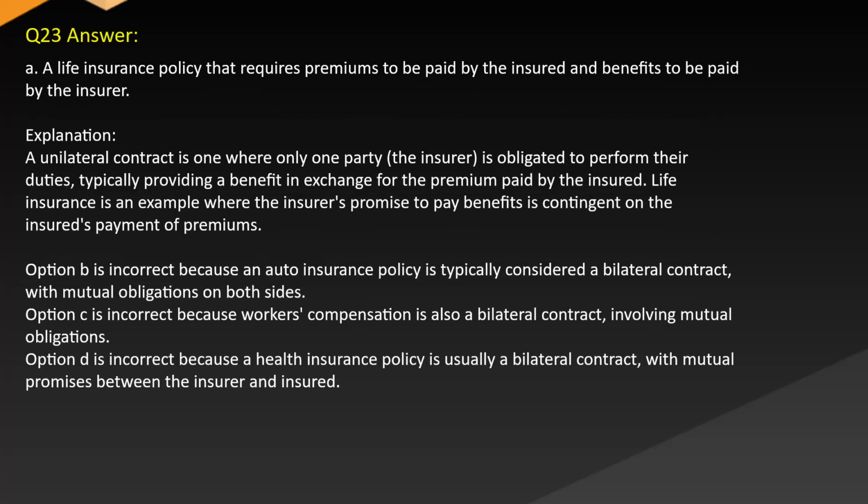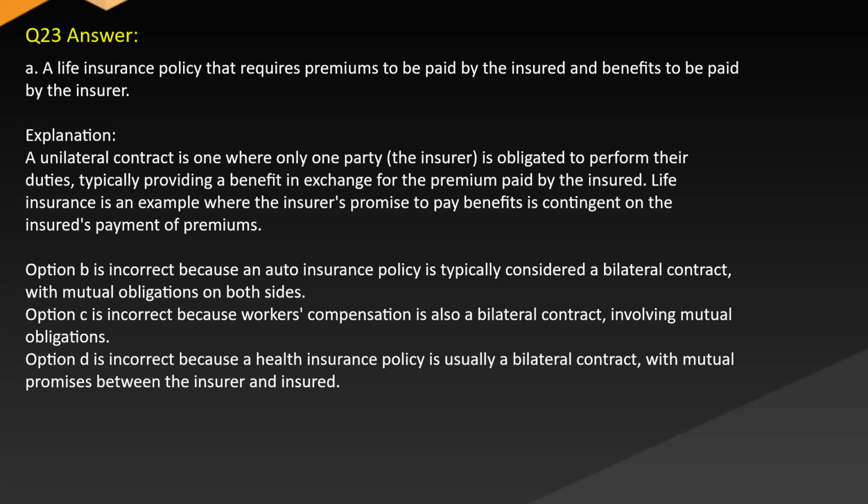Answer A. A life insurance policy that requires premiums to be paid by the insured and benefits to be paid by the insurer. Explanation. A unilateral contract is one where only one party, the insurer, is obligated to perform their duties, typically providing a benefit in exchange for the premium paid by the insured. Life insurance is an example where the insurer's promise to pay benefits is contingent on the insured's payment of premiums.